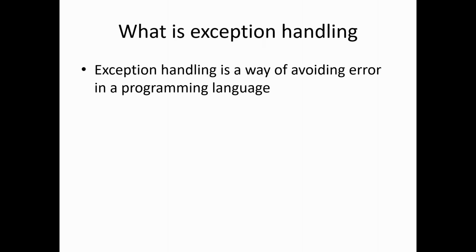Now an exception is an object for error in Python. So we say in Hindi, mota mota exception is error only. Okay, so it's just like a runtime error. Okay, now let's see what exception handling is. Now I just told you that an exception is just like an error. So exception handling means we are finding a way to avoid these errors.